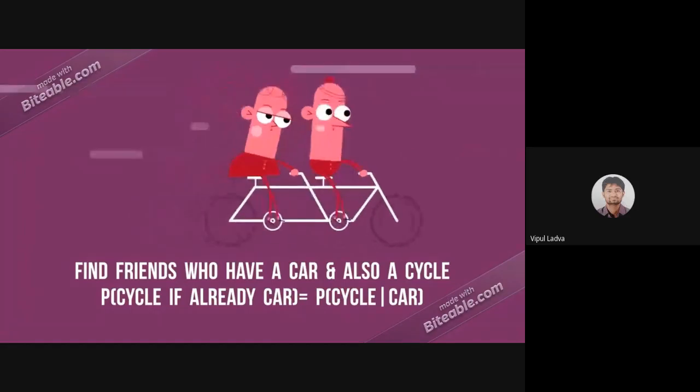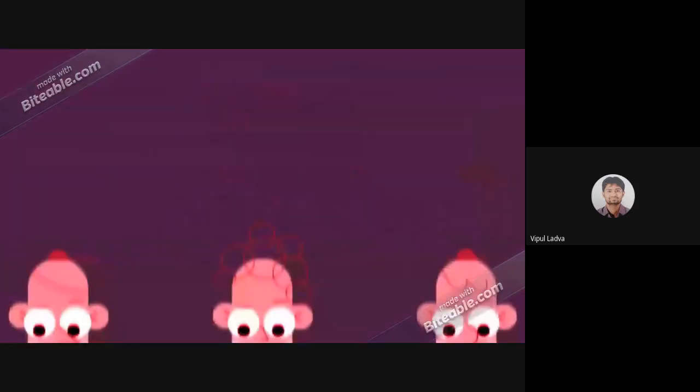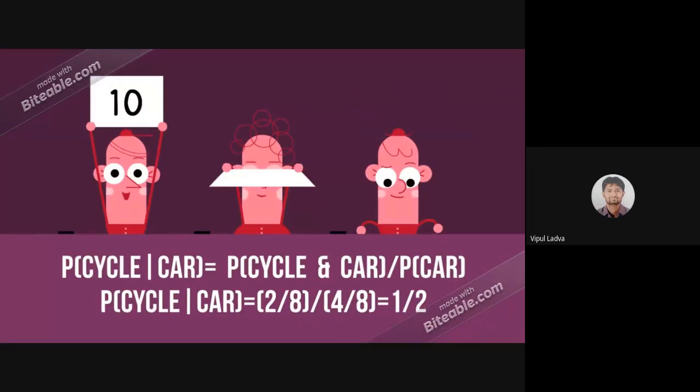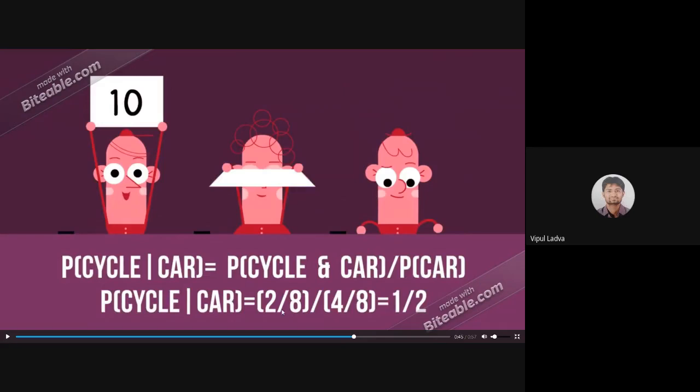And as per our formula, cycle and car, that means intersection. Remember that P of A given B, P of A over B, is P of A intersection B divided by P of B. Right now our condition is he must have the car, so it will be in the denominator, probability of having car, and both data I had given in the information.